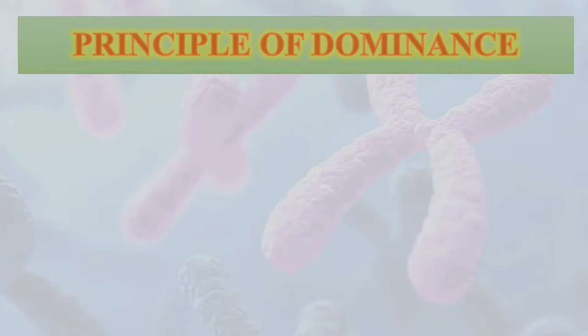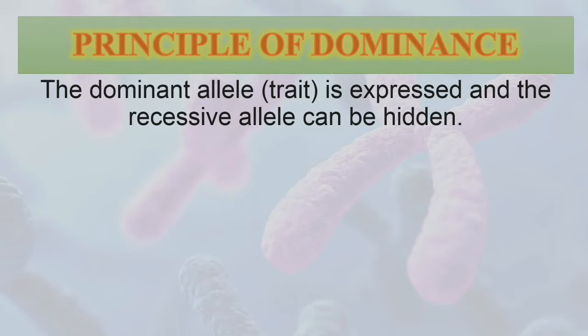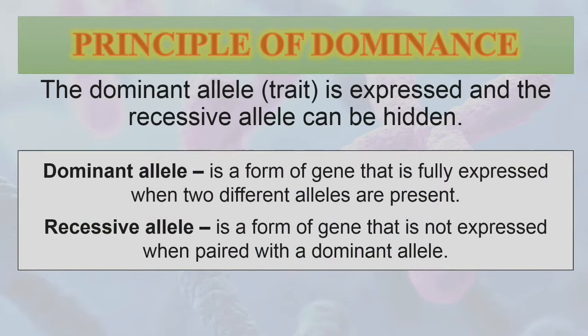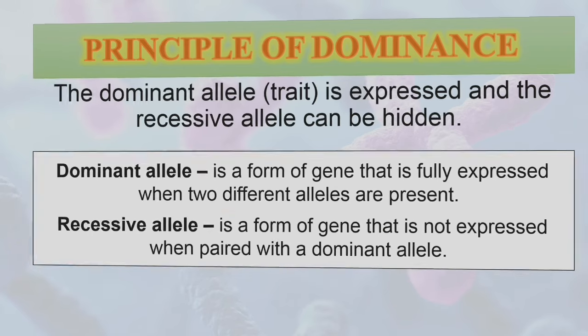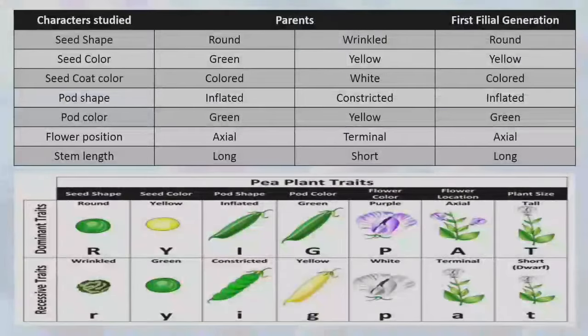The second one is the principle of dominance. Principle of dominance states that the dominant allele or trait is expressed and the recessive allele can be hidden. So, ibig sabihin, hanggat present ang dominant allele, laging makikita ito. But, it doesn't mean the recessive allele ay hindi na makikita. It can be possible to be expressed sa mga susunod pa na generation. So, take a look of this table.